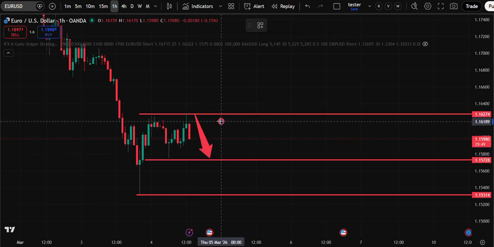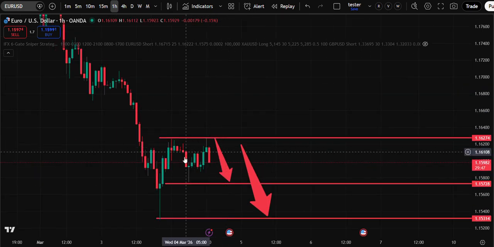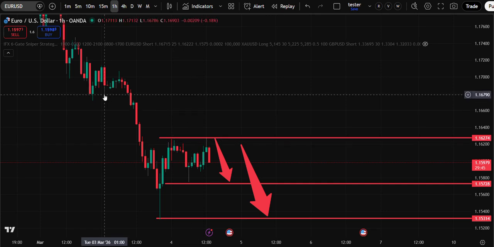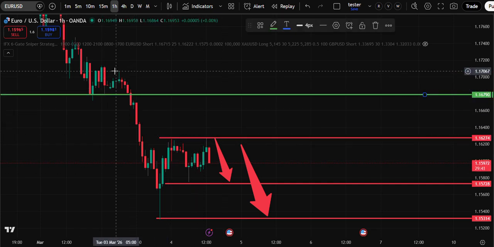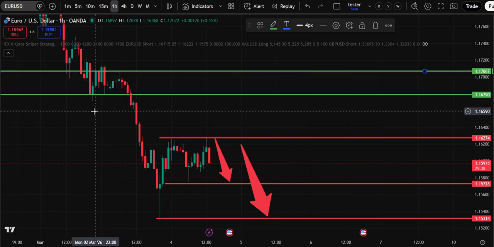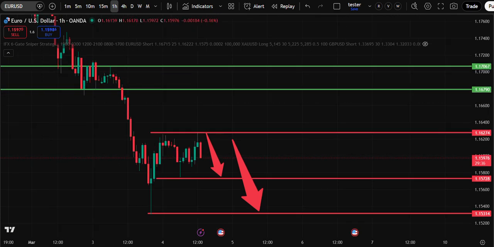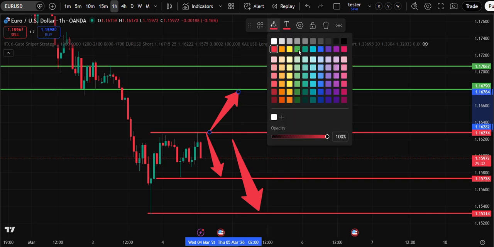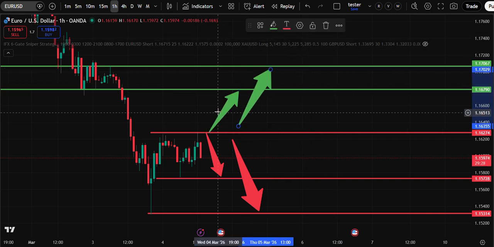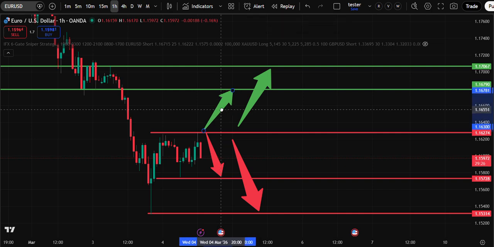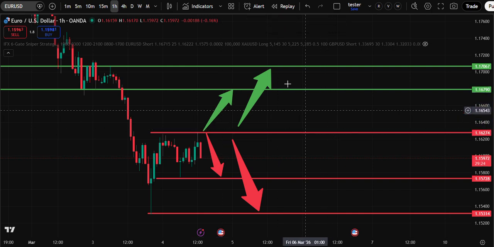Because if we want to do a correction, we need to break above this level. And once we do, we will be going for 1.16790. We could also go for 1.17067, but we need to break above it. If we are unable to break above that, I think we are going to go down. Catching tops and bottoms is not our job, guys.